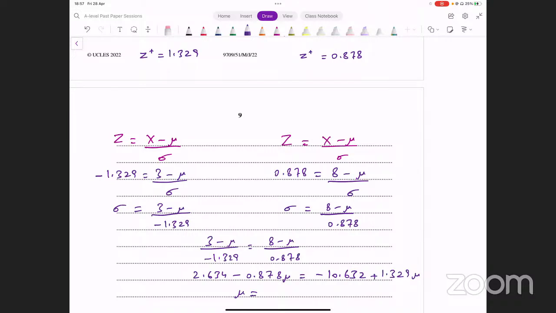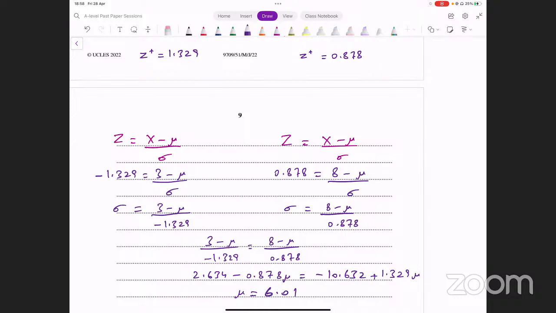2.634 plus 10.632 divided by 1.329 plus 0.878. And this is giving me mu equal to 6.011. Okay, mu turns out to be 6.01. That's the value of mu that we have.